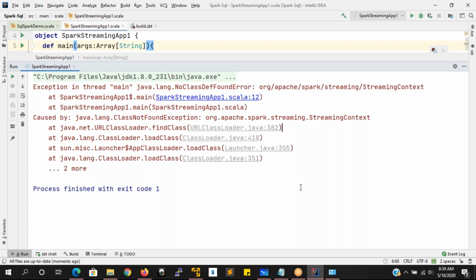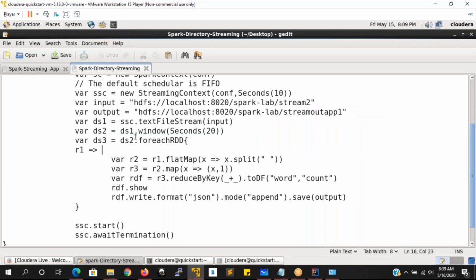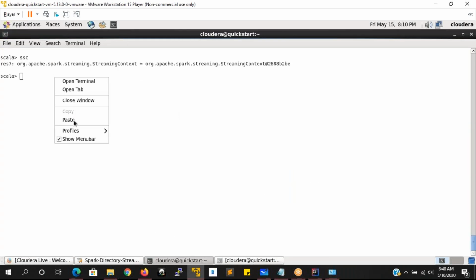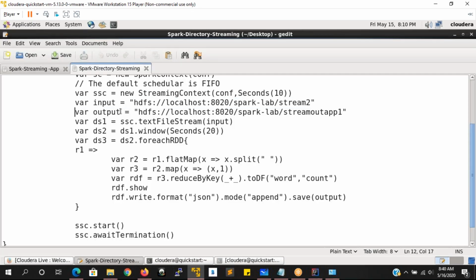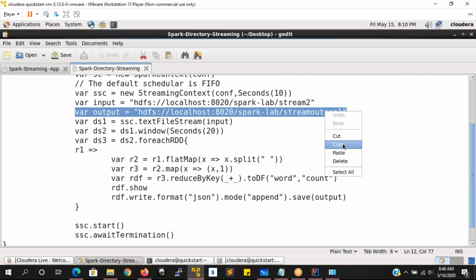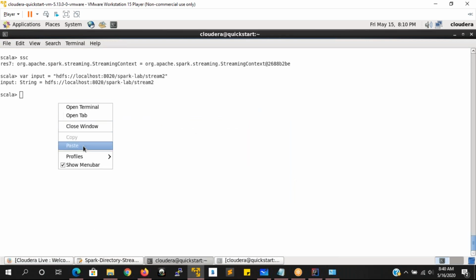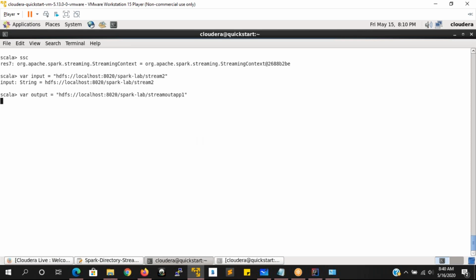So let me see this one. Let me come back to you again. You can also try it because I am going to send this file. First of all, we'll go with this one. Var input location, already we have created. Then I'm going to create one output directory. Yes, so input and output are ready.